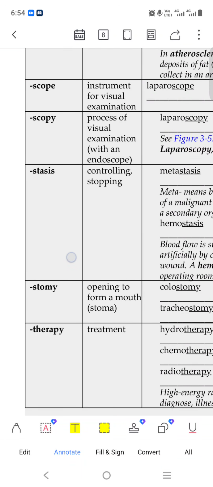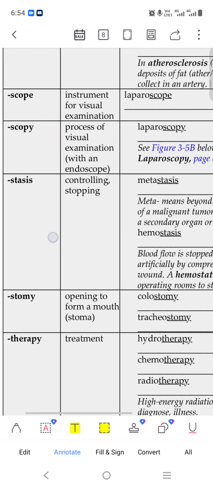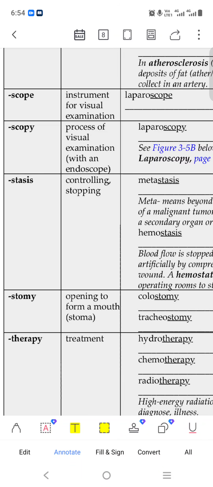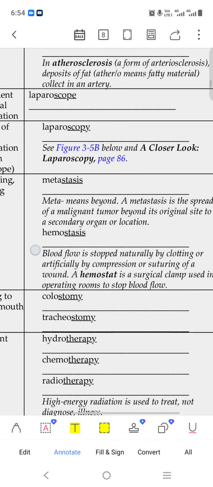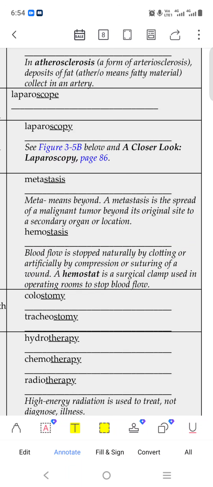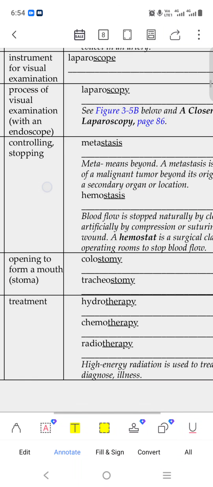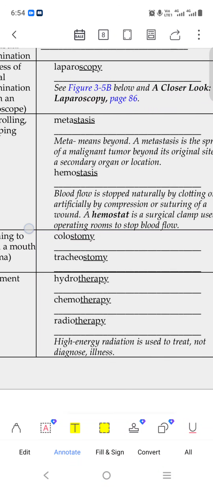Okay. Stasis means controlling, stopping. Stasis means to make something stop, like continuously flowing blood, to make it stop. Metastasis, meta is the spread of a malignant tumor beyond to the inner side. So just make it stop. And hemostasis means stopping the blood. Okay, blood flow. Hemostasis. Okay.